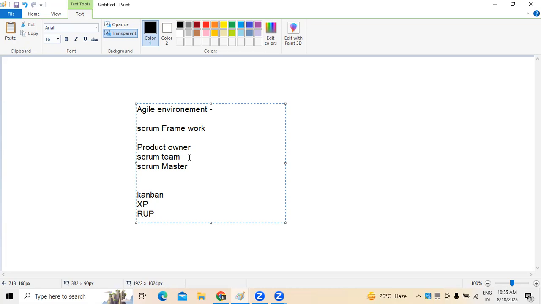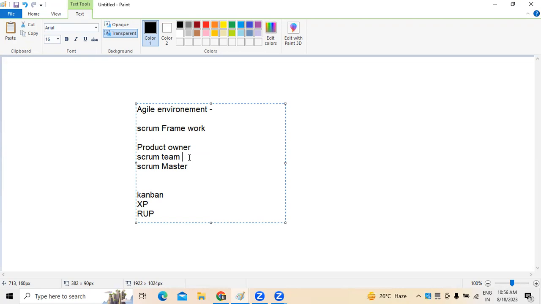The Scrum team is a combination of the development team, testing team, and so on. Their responsibility is to complete the tasks taken by them. The third, the Scrum Master, more or less manages the team.